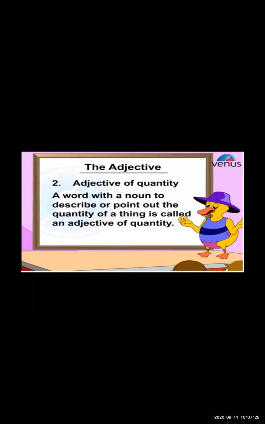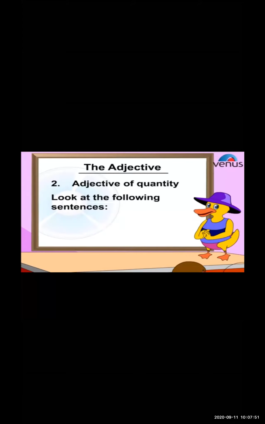So what is the definition? I'll read for all of you. Adjective of quantity is a word with a noun to describe or point out the quantity of a thing is called an adjective of quantity. Let us see the example. With the help of the following examples, you will come to know about the quantity of that adjective. Very carefully look at the examples.